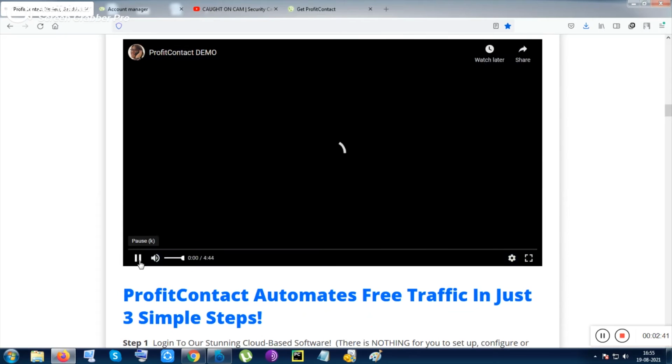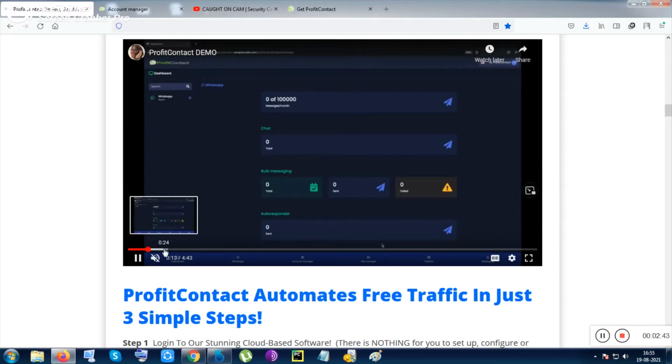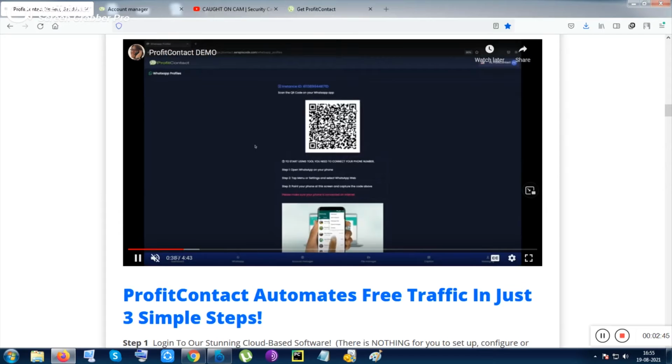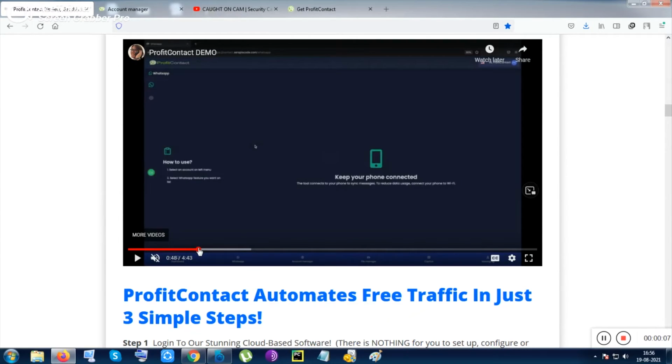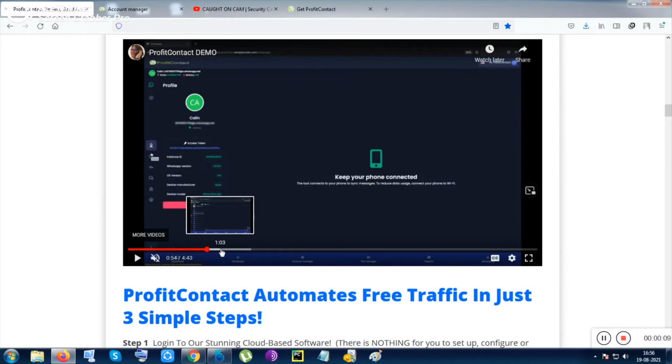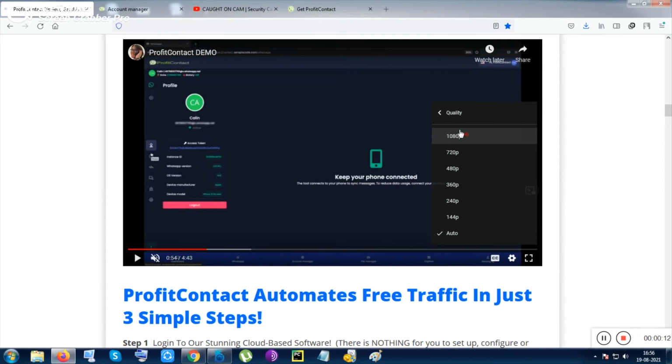So you can depend on this video, like the demo video shows you everything. I don't want to scan this QR code and give my WhatsApp contacts inside this app, that is why I am not showing you. Please apologize me, I can't do that. And I can give you the bonuses, that is the main purpose of making this video. This is a good quality video, 1080p. You can check out this video.